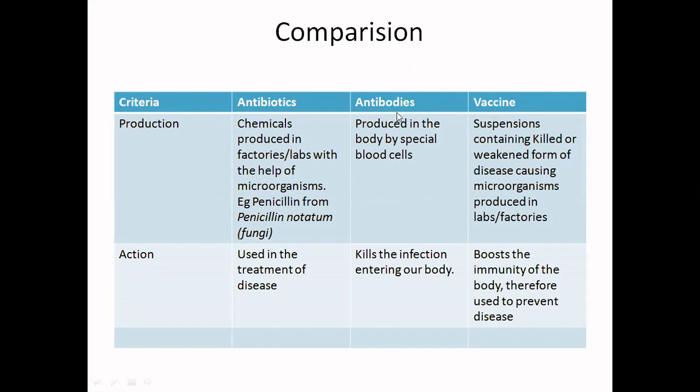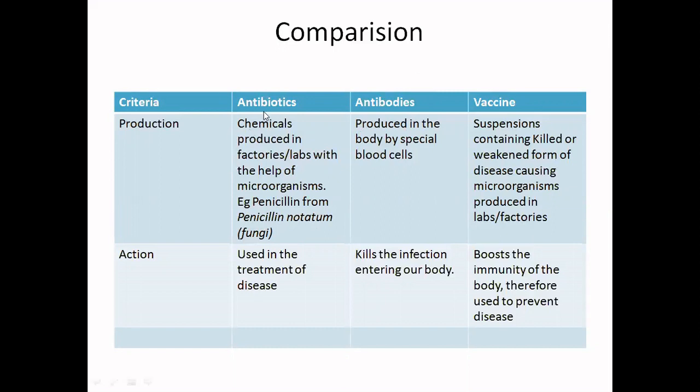Now we come to the comparison between antibiotics, antibodies, and vaccines. These terms especially look very similar, but there is a lot of difference in them. Antibiotics are produced in factories or labs with the help of microorganisms. For example, penicillin is an antibiotic produced by the fungus Penicillium notatum, whereas antibodies are a special type of proteins which are made by the blood cells when there are certain foreign particles or pathogens or antigens in our body.